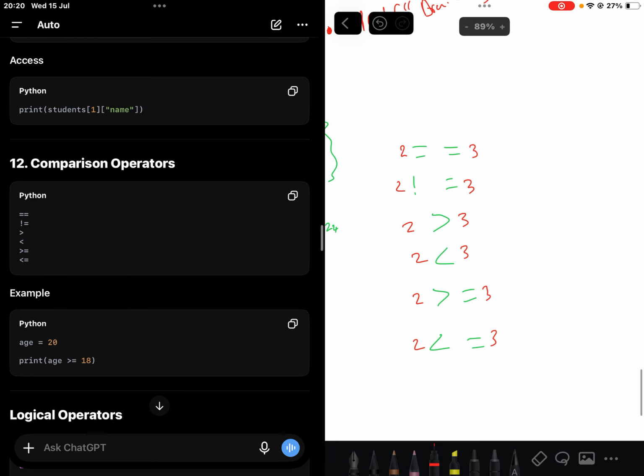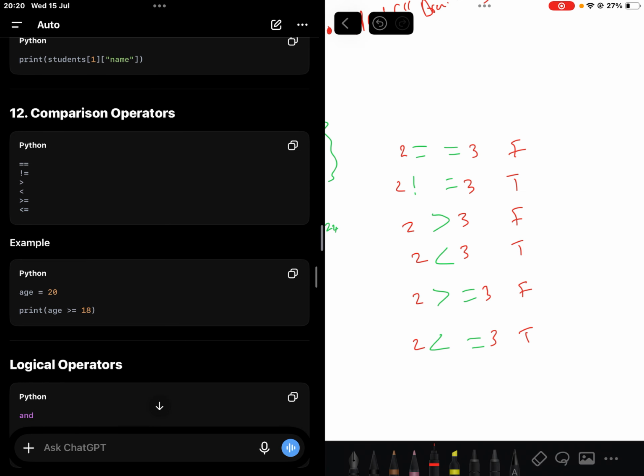So let's see, is 2 equal to 3? This is false. Is 2 not equal to 3? This is true. Is 2 greater than 3? This is false. Is 2 less than 3? That's true. Is 2 greater than or equal to 3? That's false. Is 2 less than or equal to 3? That's true. You see, so they are good for when you want to compare two things.